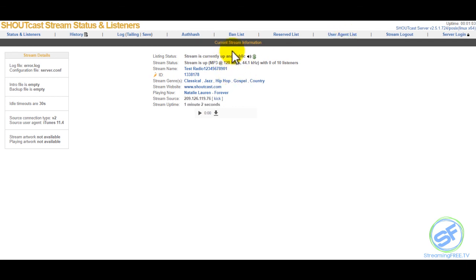If you're public before you do these steps, it should automatically show this when it's done. But if it did not and you did everything correctly, just do what we just did. Make sure your stream is public, and then put that authorization hash back in there again. Once you do that, you'll see that your stream is now currently up and public.